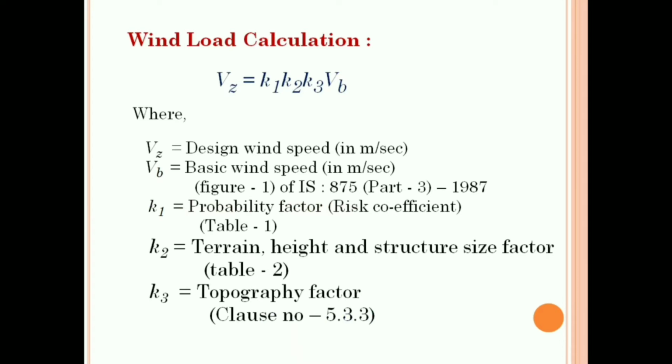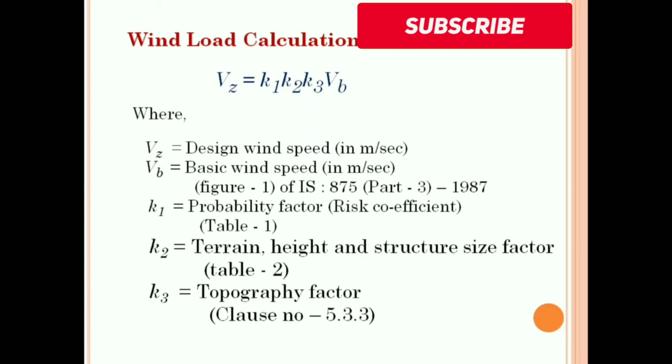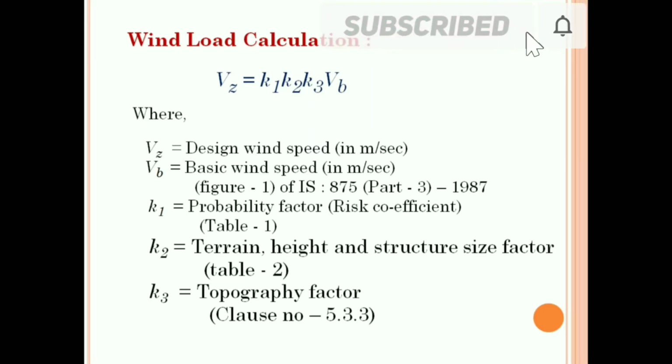Vb is obtained from figure 1 of IS 875 Part 3 1987; Vb means basic wind speed in meter per second. The value of K1 is given in table 1 of IS 875 Part 3, and from table 2 we can get the K2 factor, and from clause number 5.3.3 we can get the K3 factor, which is the topography factor.